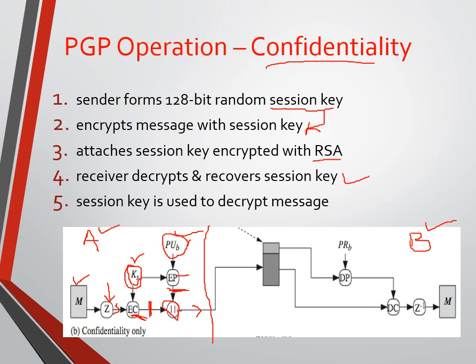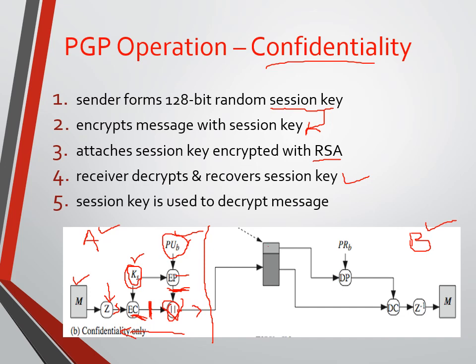Now at this stage we have two parts: one is the encrypted session key and one is the encrypted message, and that message is compressed. Again, the receiver needs to go for a reverse process. What exactly is done at the receiver side?